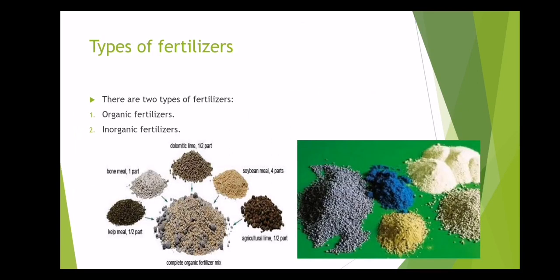Here we have the types of fertilizers. There are two types of fertilizer. One is the organic fertilizer. Number two is the inorganic fertilizers. Organic fertilizers are basically man-made fertilizers, and inorganic fertilizers are the chemical fertilizers. On the left side, there are organic fertilizers, and on the right side, there are inorganic fertilizers.